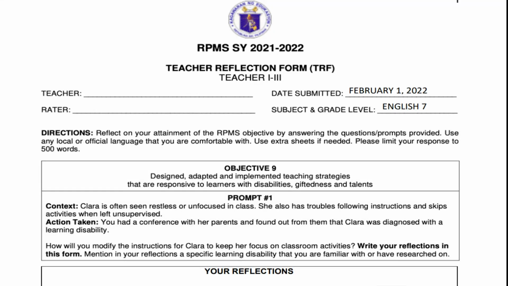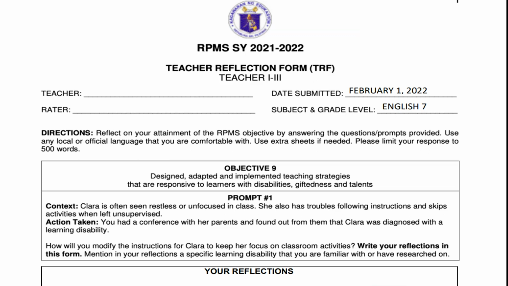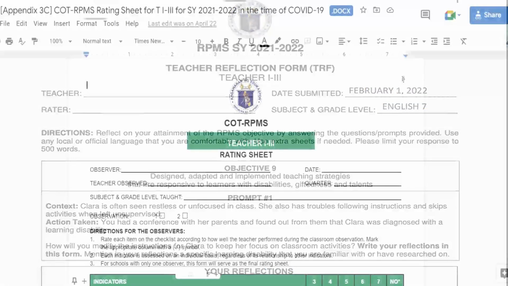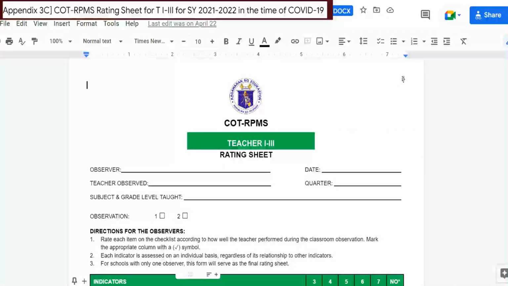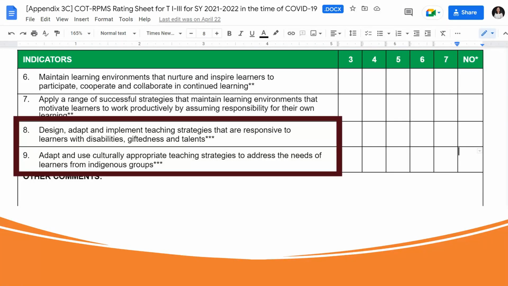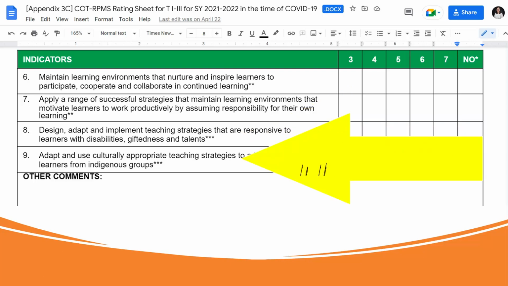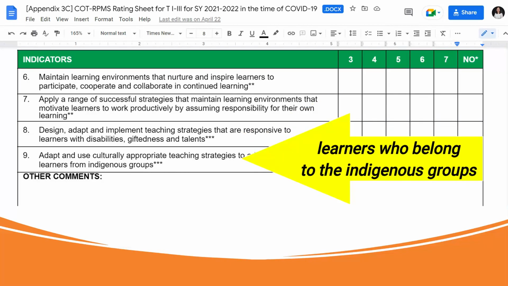Allow me to share with you my understanding of the significant role of the TRF, or Teacher's Reflection Form, relevant to the accomplishment of our IPCRF 2021-2022. First of all, we need the TRF in support of our rating for Appendix 3C, or the rating sheet. Specifically, indicators 8 and 9, which refer to how we manage and provide for the needs of learners with disabilities, giftedness, and talents, as well as those who belong to the indigenous groups.